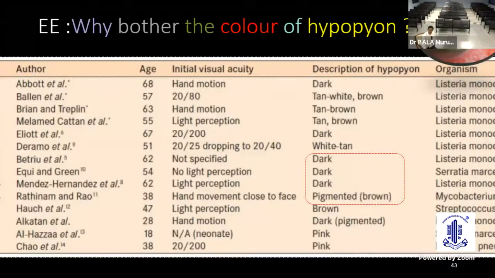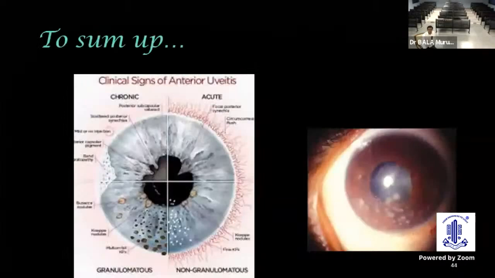And even the color of the hypopyon is very important. When you see a dark colored hypopyon, think about Listeria or Serratia, even atypical mycobacteria. There are so many other organisms with specific colors. And to sum up, characterize the uveitis as acute, chronic, and more importantly, granulomatous or non-granulomatous.